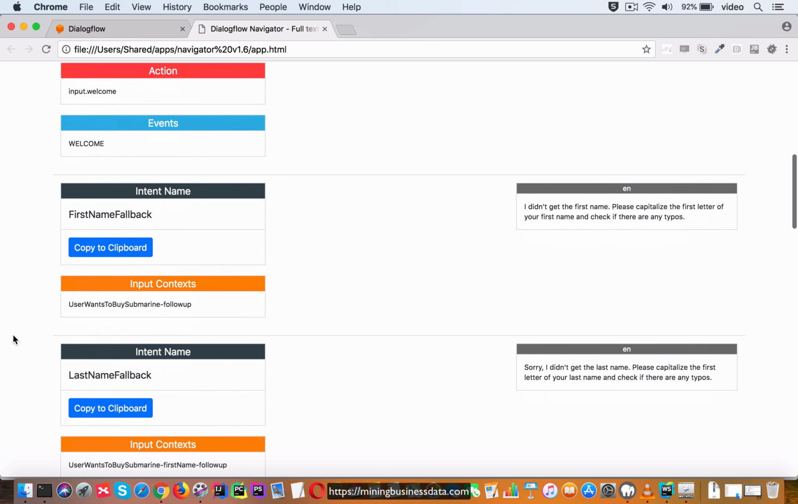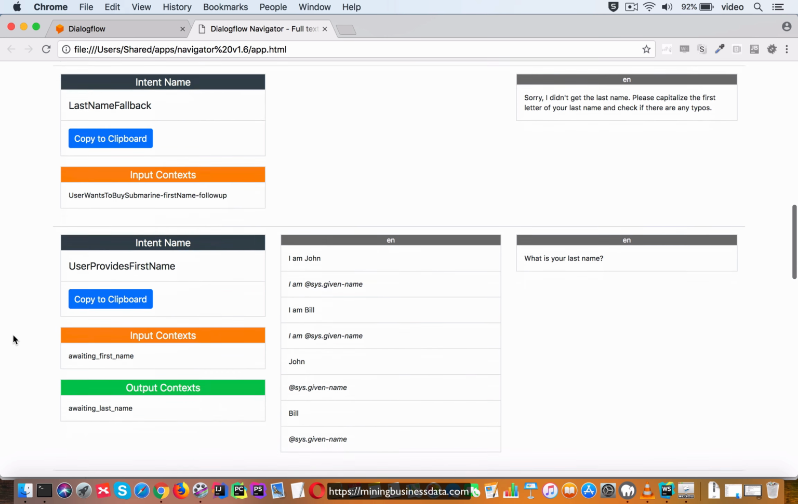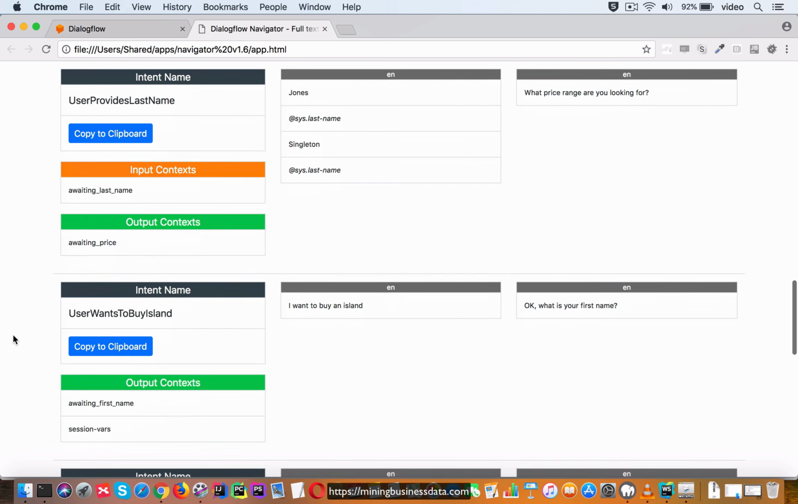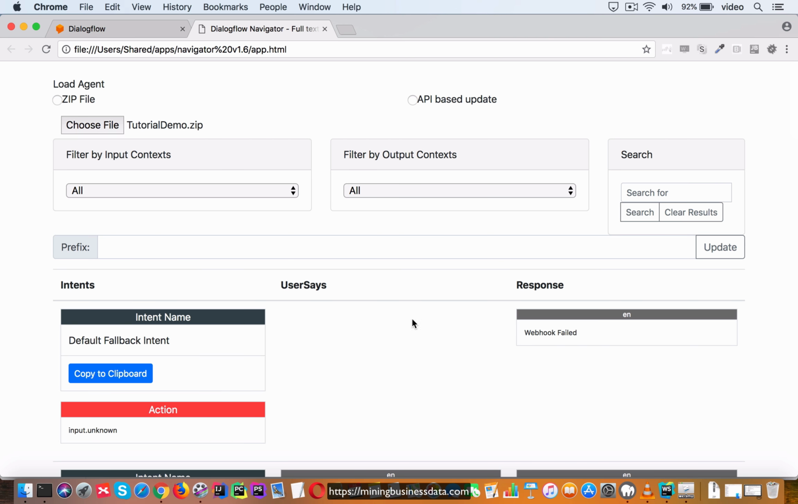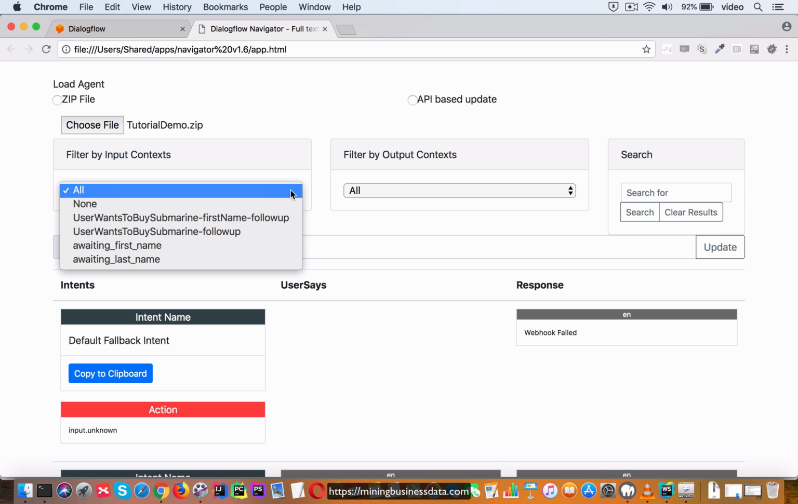You have the intent name and the input context, the output context, and then you have actions and so forth. And then on the two columns on the right, you have the user says phrases as well as the responses. Now you see at the top here, there is a way to filter by input context. So what I'm going to do is, you can either choose all the intents, or you can choose the intents which have input context none, that is, they don't have any input context.